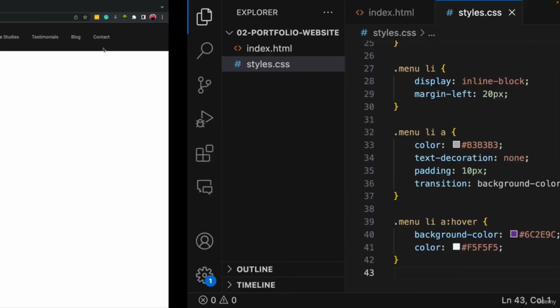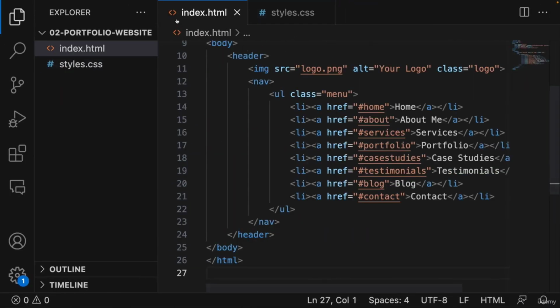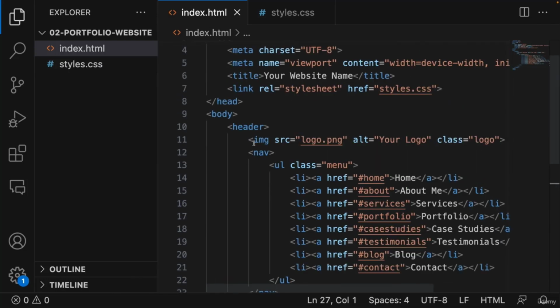Here we require an image for this logo. So if we come here to the index.html, here is the logo part, and we need to add a file called logo.png inside this folder. All right, so I'm going to open Photoshop and create a sample image for the logo. And because the background is dark, we require something light here, okay? So you need to pay attention to these details.